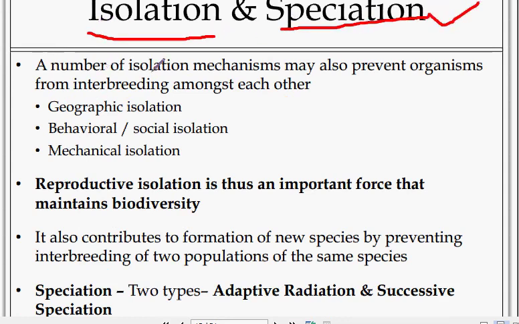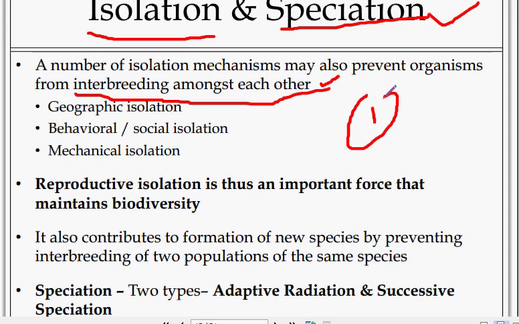A number of isolation mechanisms may prevent organisms from interbreeding with each other. Isolation means one species lives here only, and the second species lives there only. The first species will not go there, and the second will not come to the first.